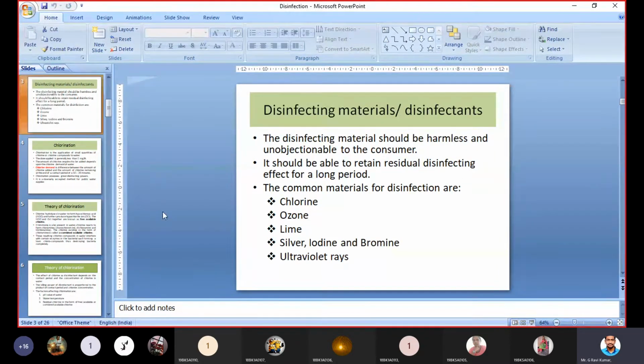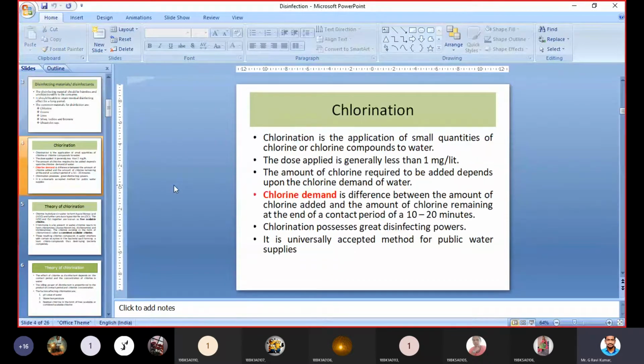Okay, so you can see the application of chlorine to water is nothing but chlorination. It means, simply, the application of coagulant to water is coagulation. In the same way, the addition of chlorine to water is nothing but chlorination. Understand? So mostly, if you take 1 liter of water, not more than 1 milligram of chlorine is to be added.